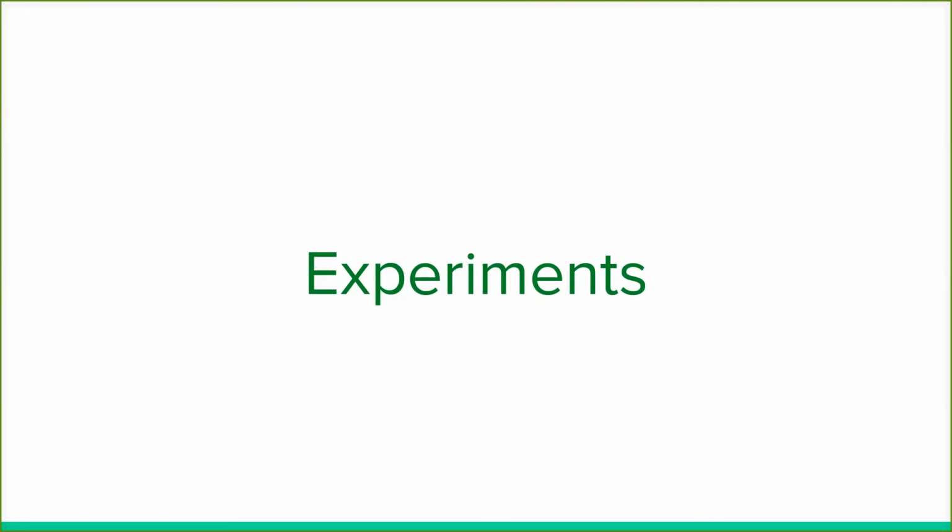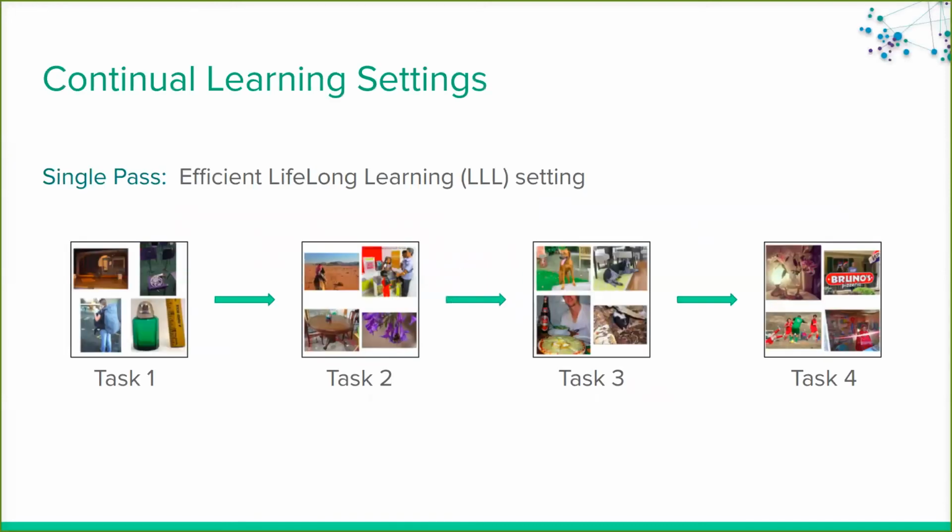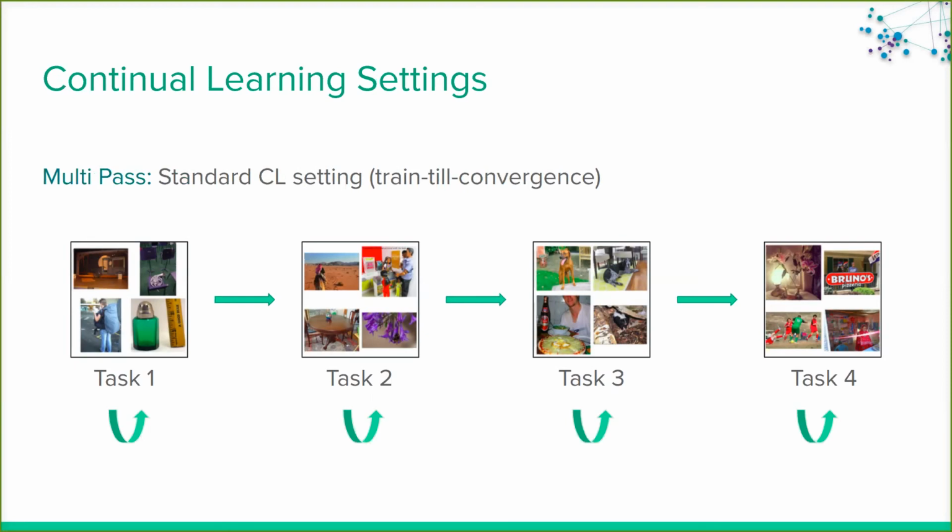We conduct experiments in the single and multiple pass setups of continual learning that pose different kinds of challenges for a learning system. In the single pass setup, we see each data point only once and can't revisit it later, even while learning the same task. In the multiple pass setup, each task's data becomes sequentially available for offline training until convergence.